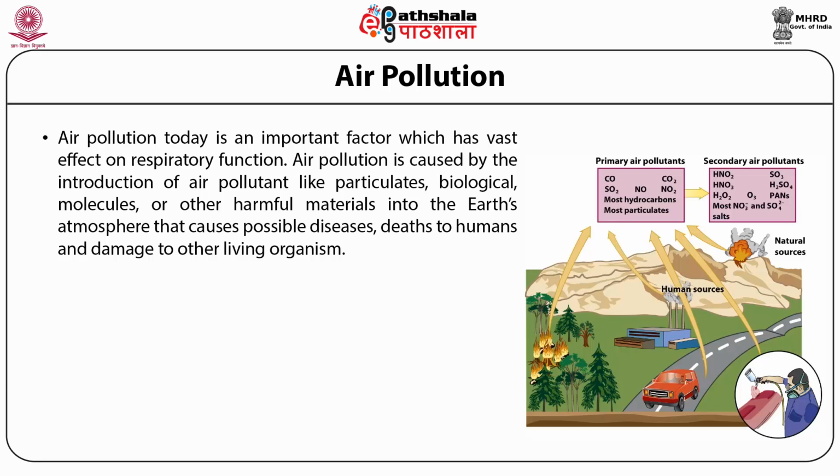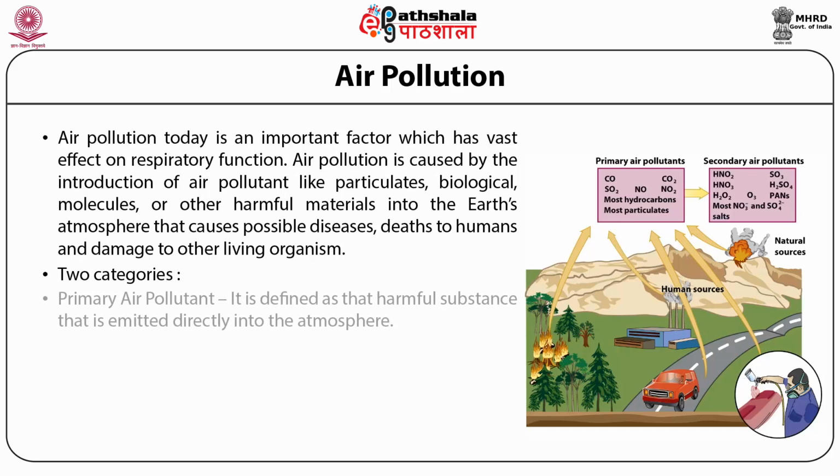Basically, the pollutants can be divided into two broad categories, that is the primary air pollutants and the secondary air pollutants. Primary air pollutants are the harmful substances that are emitted directly into the atmosphere.